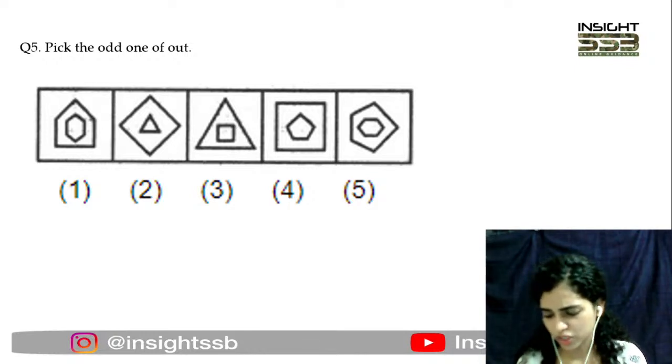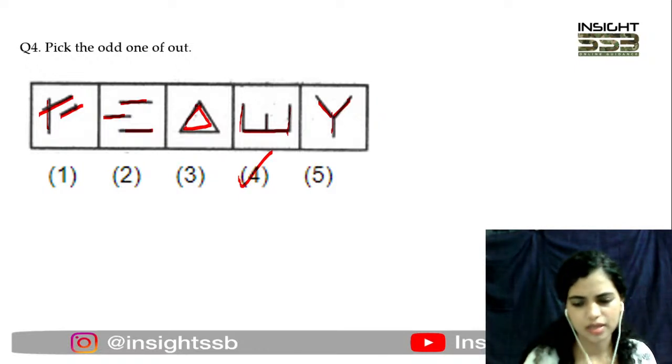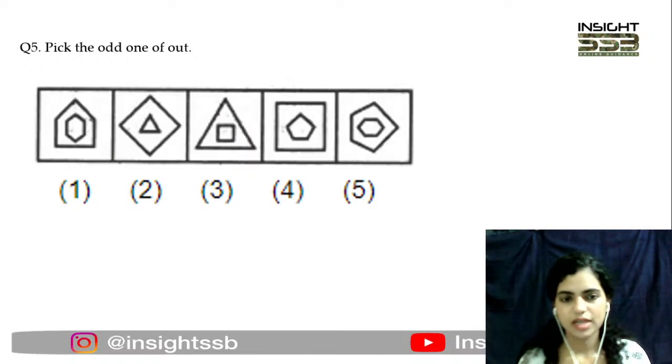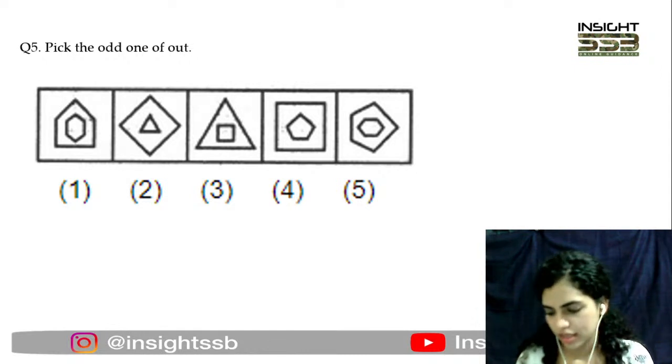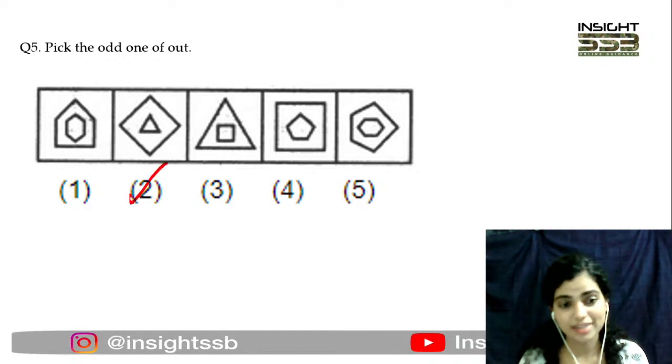Coming to question number 5 again, quickly tell me which one is the odd one out here. No, Hardi, the first figure had like 3 lines only. It's just 2 lines intersecting. That is all. Right, so this is the question. And you guys are saying 2, right? So you guys are saying 2, and how can I not agree with you people? You guys are right, it is 2.